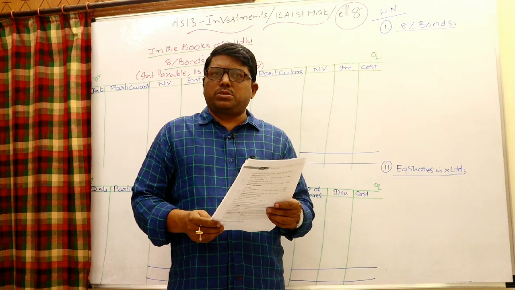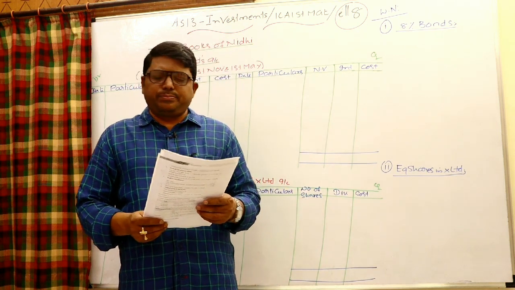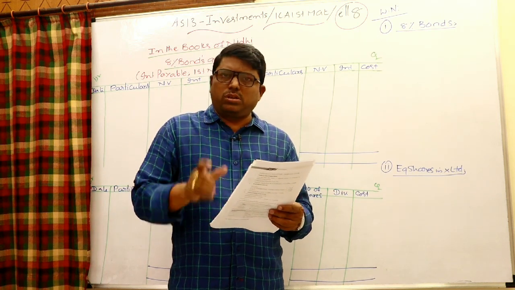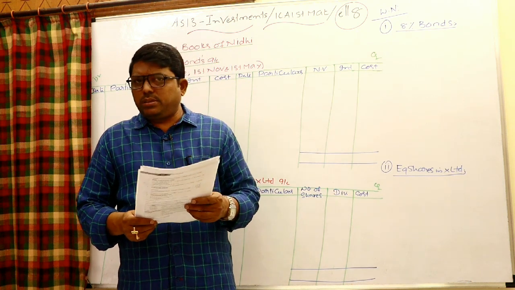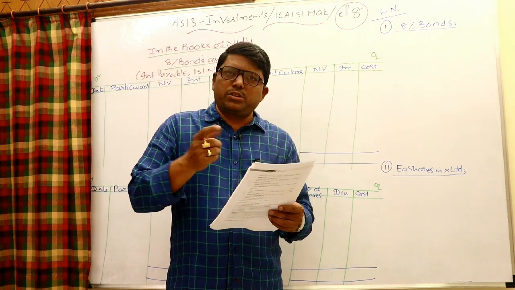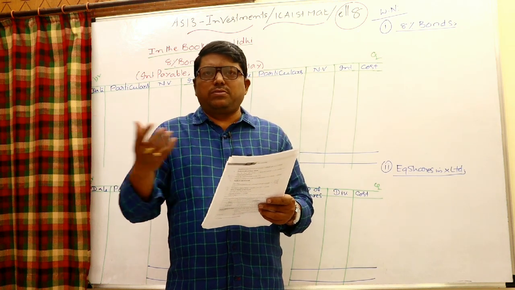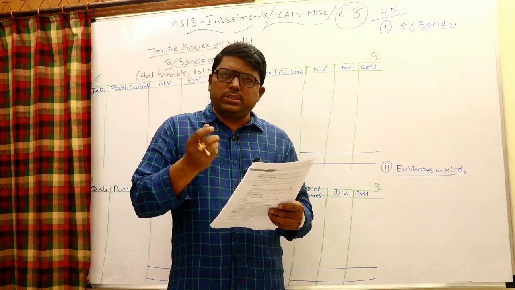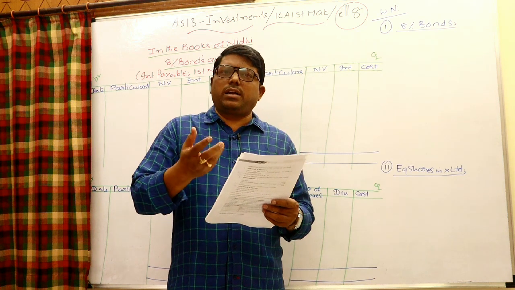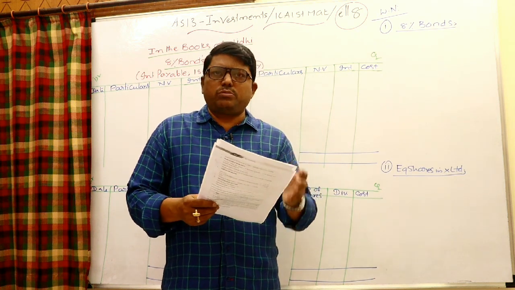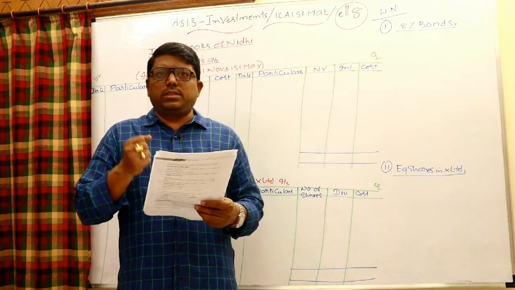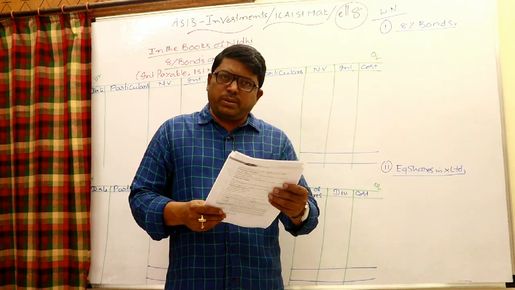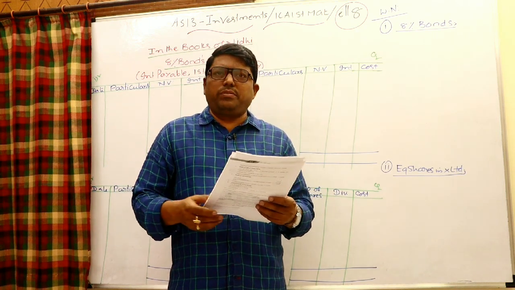When you purchase investments, the entry is investments account debit to bank. When you sell the investments, bank account debit to investments. When there is a loss on sale of investments, P&L to investments. When there is a gain on sale of investments, investments to P&L. Till the date of sale, if there is any income to be received, for fixed income securities, bank account debit to interest. In case of variable income securities, bank account debit to dividend. Interest will go to the P&L, but in case of dividend, you have to check whether it is pre-acquisition or post-acquisition. Pre-acquisition dividend reduces the cost of investment. Post-acquisition dividend is simply revenue income.